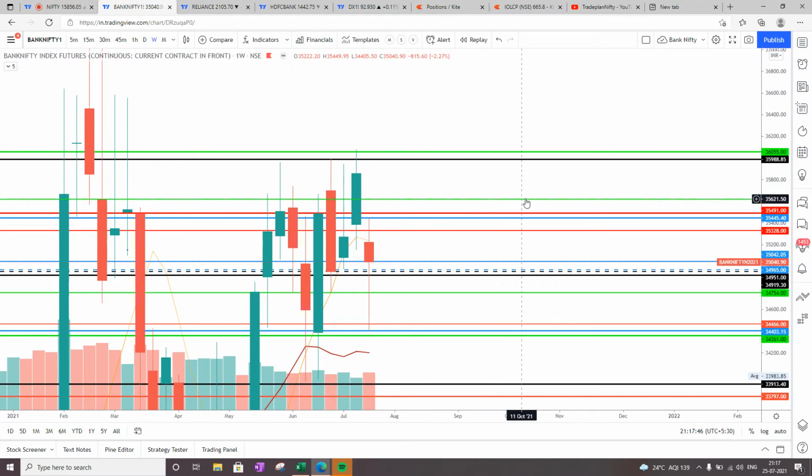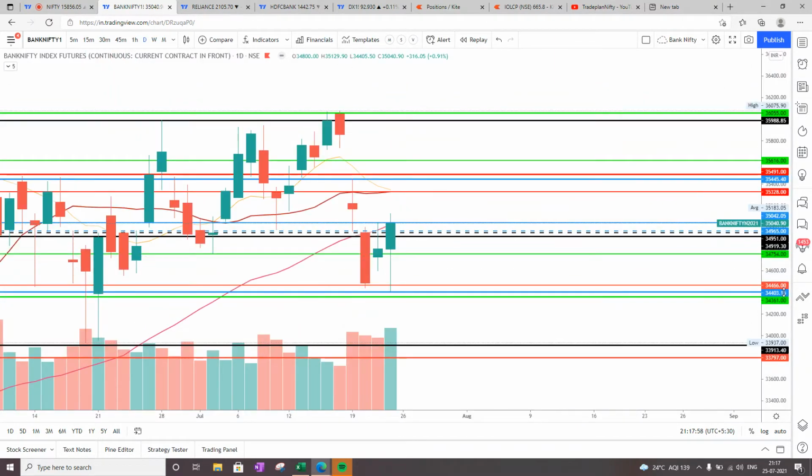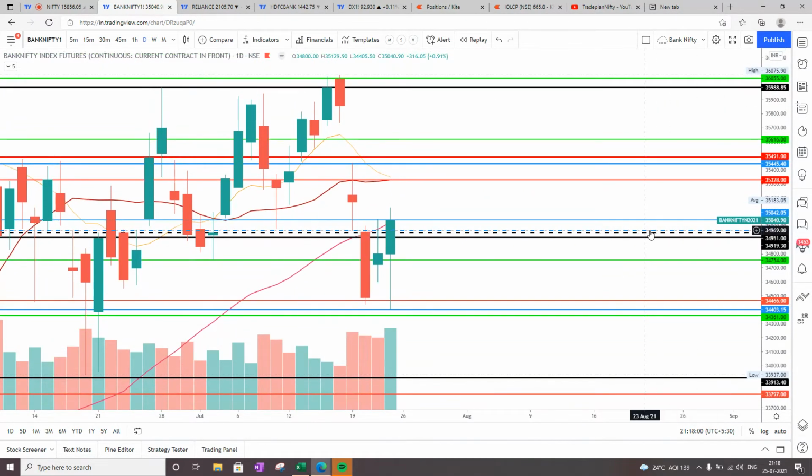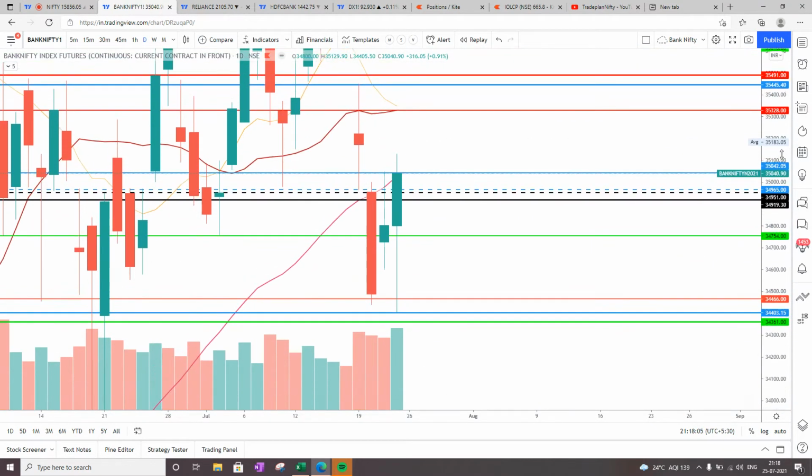When we look at Bank Nifty, we see that Bank Nifty on the weekly chart has shown a red bar, and it is below the 8 bar but still above the 20. So, still on a weekly basis, it is an uptrend. On the daily chart, we see that on Friday, it has shown some sign of positiveness, and now it is above a very critical support, which is at 34900. So let's hope that on Monday, the open of Bank Nifty is not below 34920.